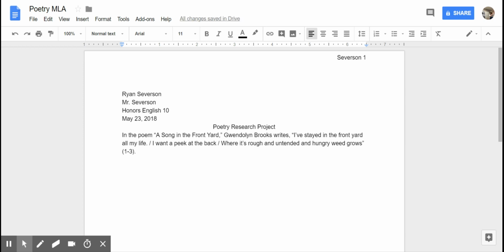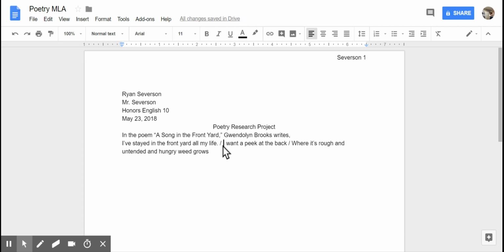Now, if we are going to go ahead and cite more than 3 lines of poetry, we are going to change the way we do this. We're going to make it a block quote. So instead of including it in our actual sentence, the way we have, we're going to hit enter.